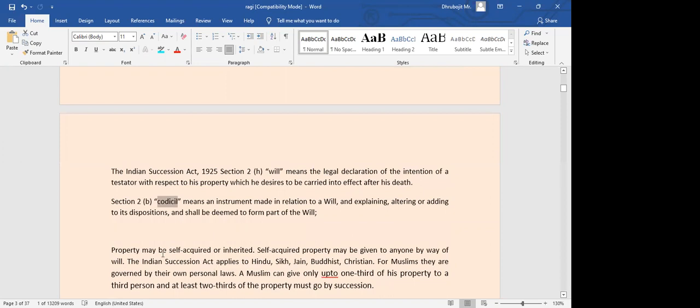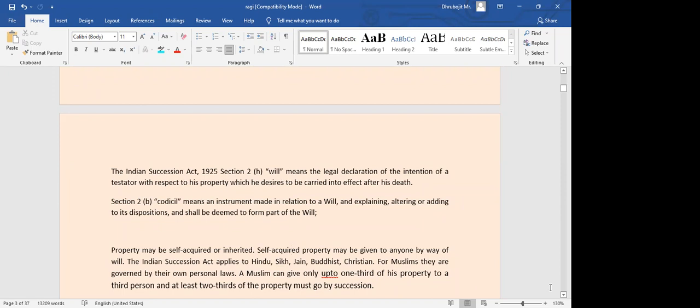Now, when we talk about properties, it may be self-acquired property or it may be something which a person has inherited. For self-acquired property, we can decide who will get this property after our death. And this law would apply to Hindu, Sikh, Jain, Buddhist, and Christian.